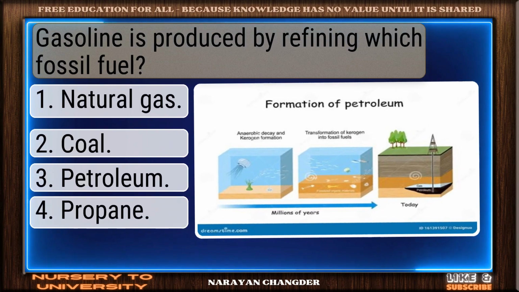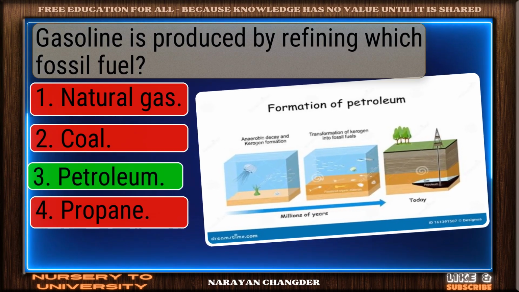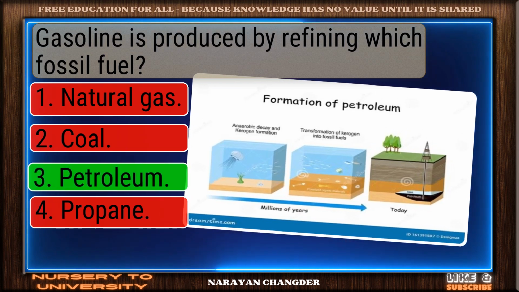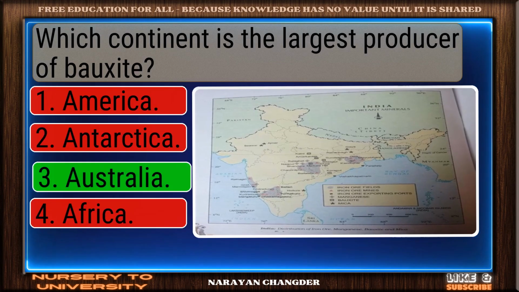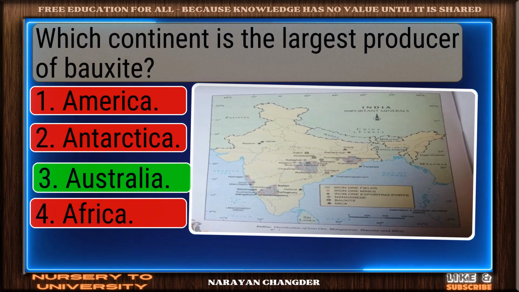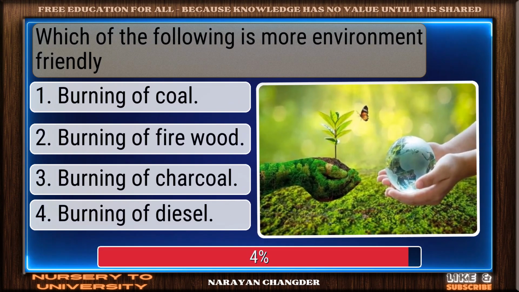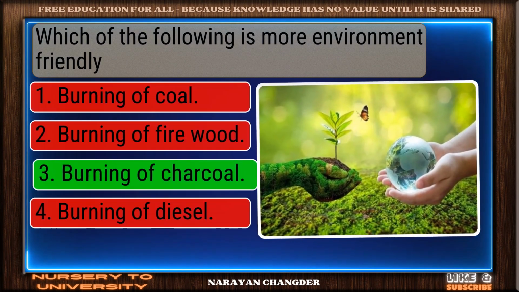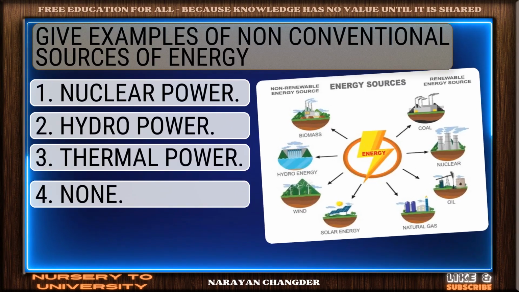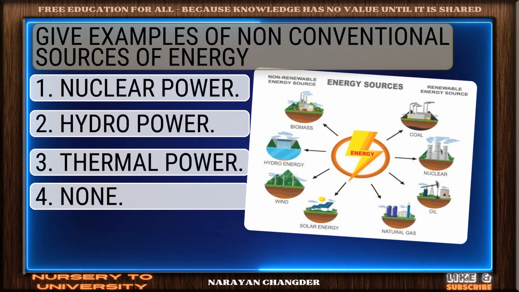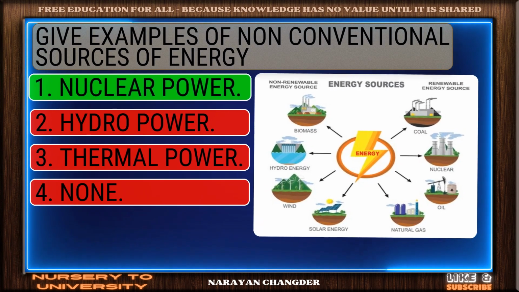Gasoline is produced by refining which fossil fuel? Right choice. Petroleum is best. Which continent is the largest producer of bauxite? Bravo. Australia is the answer. Which of the following is more environment friendly? You're right. Burning of charcoal is correct. Give examples of non-conventional sources of energy. Correct response. Nuclear power is accurate.